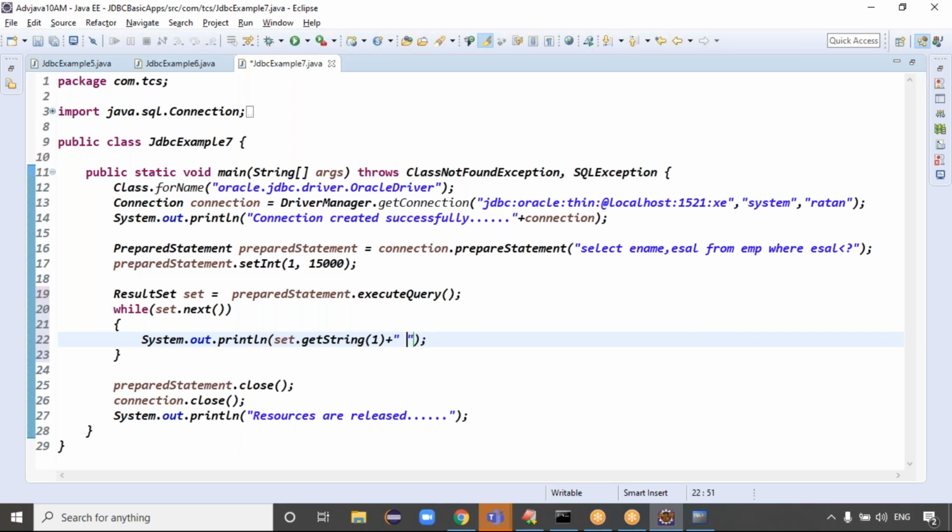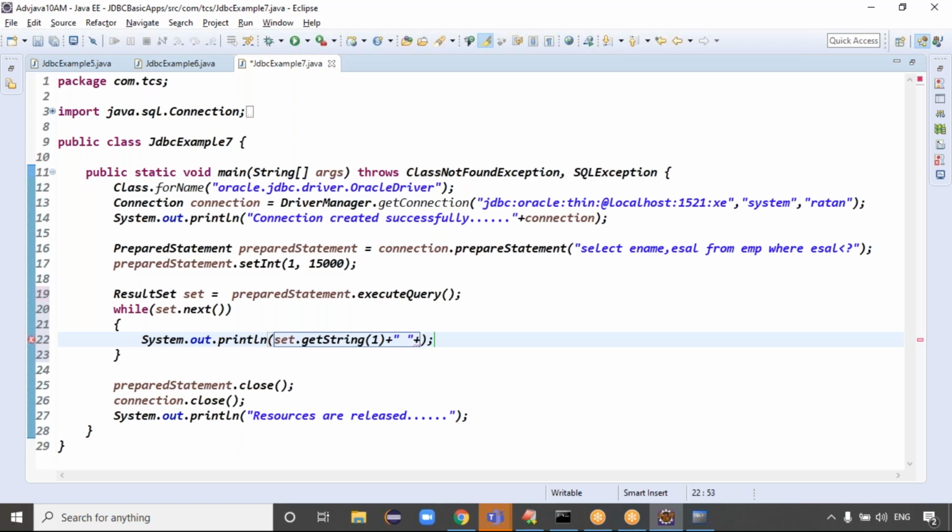Basically, you're giving 1 only because you didn't focus on the table data present in the database. After reading the data, the data that is stored in the result set object is what we have to focus on, right? We are reading the data present in the result set object. That point is very important. The result set object is storing only employee name and employee salary, right? So the first column is employee name and the second column is employee salary, right?